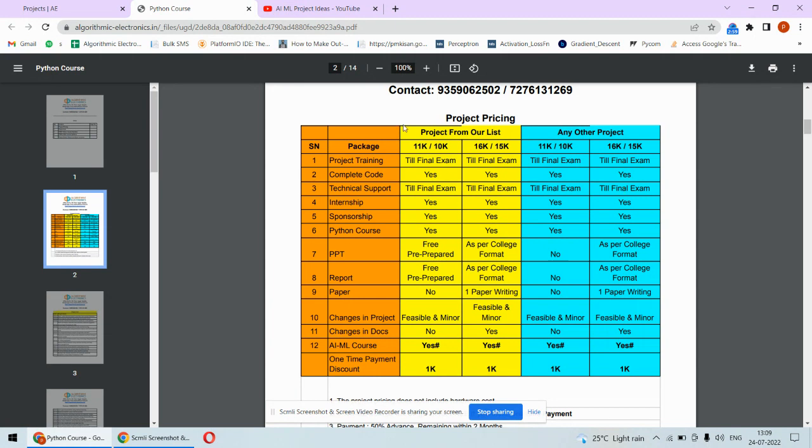Now, for a project from our list, there are two different options. One is with documentation, and the other is without documentation, where we are going to provide you the free pre-prepared PPT and the prepared report in the package that does not include documentation. First of all, we'll discuss the 11K package. There will be a 1K discount on this particular package, so 11K will be given for 10K if you pay this fee one time.